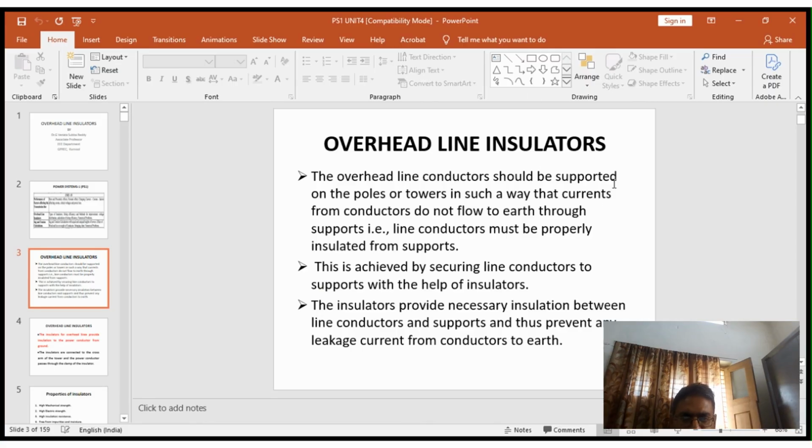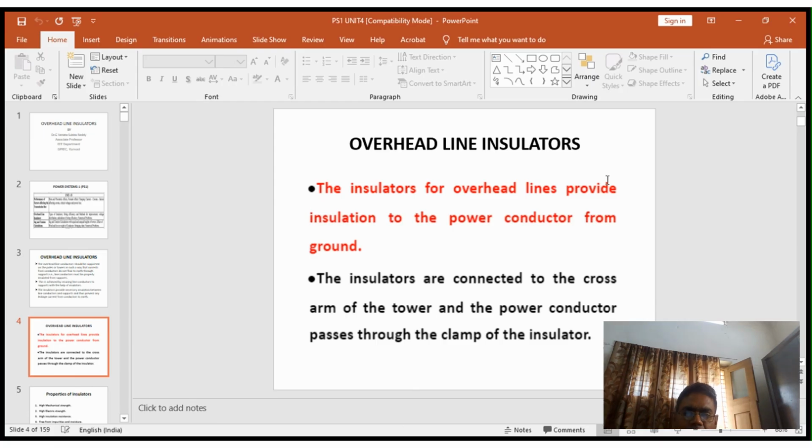The main purpose of the insulator is to avoid any leakage current from conductor to earth. The insulators for overhead lines provide insulation to the power conductor from the ground. The insulators are connected to the cross arm of the tower and the power conductor passes through the clamp of the insulator.